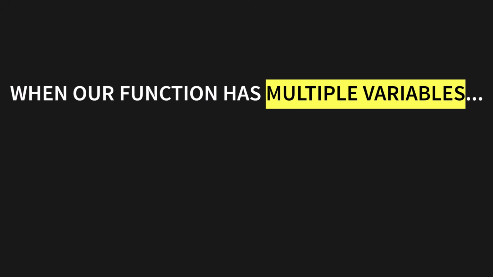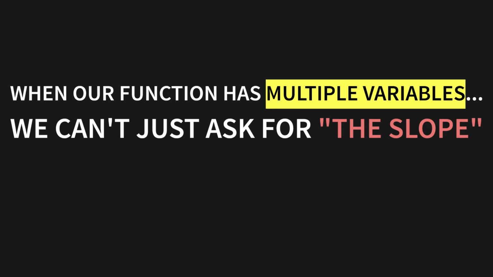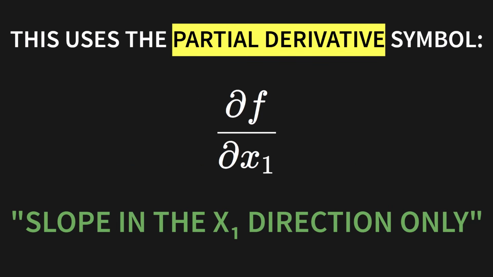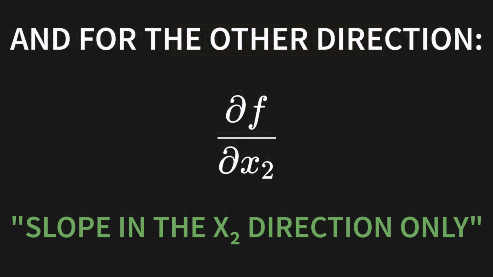When our function has multiple variables, we can't just ask for the slope. We need to specify which direction we're talking about. This is where we use the partial derivative symbol. Look at this. When you see this first formula, it's asking for the slope in the x1 direction only. And for the other direction, the second formula asks for the slope in the x2 direction only. Simple as that.